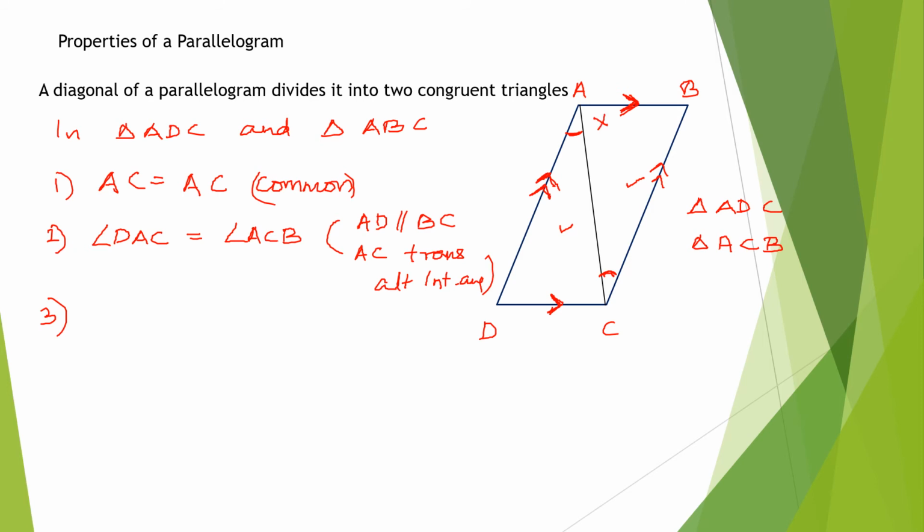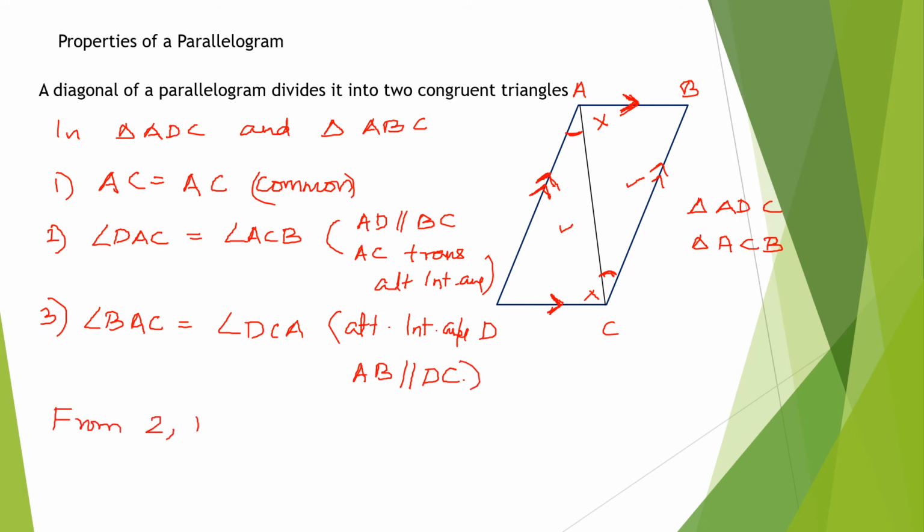Angle BAC and angle DCA. They are also alternate interior angles, isn't it? Then, which are the lines parallel? AB parallel to DC, cut by transversal AC, isn't it? Now, from 2, 1 and 3, what can you say?